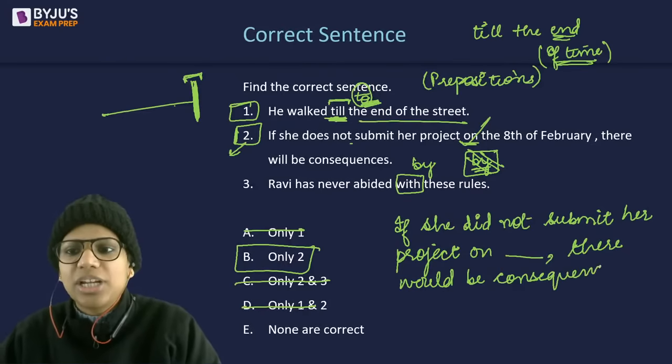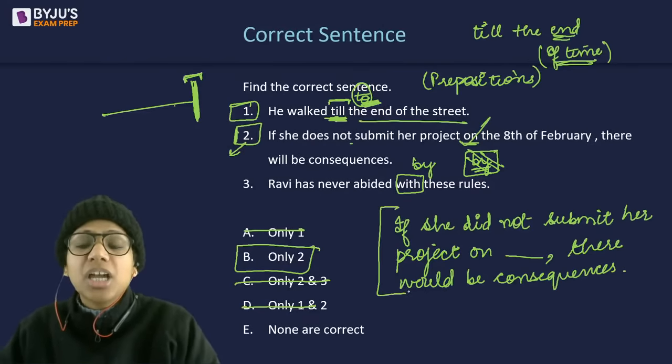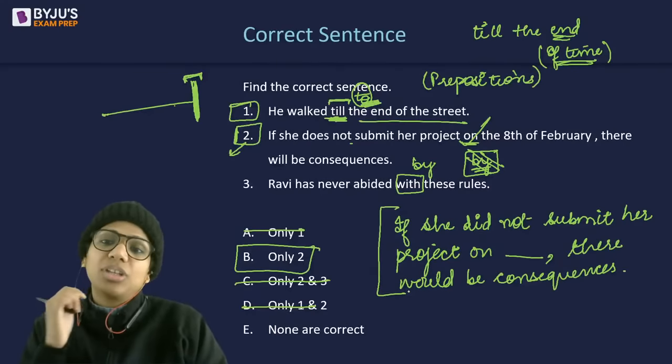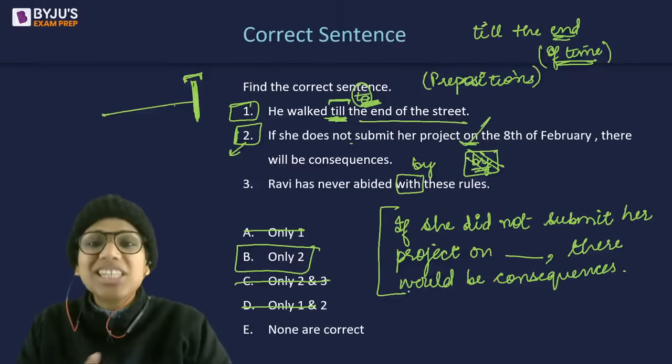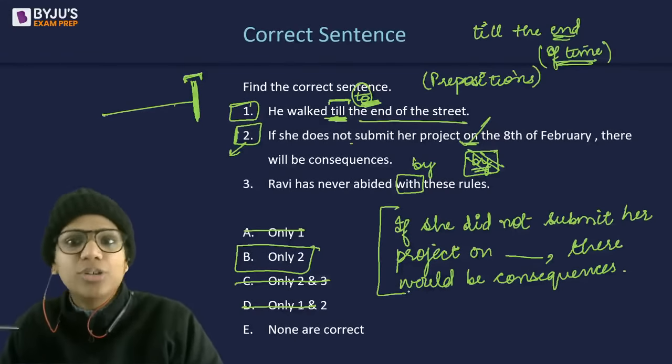Now, this is a hypothetical sentence because this means that अगर उसने submit नहीं करा होता ना 8 Feb को, तो फिर consequences होते. That means the consequences didn't actually happen and she submitted it on time.